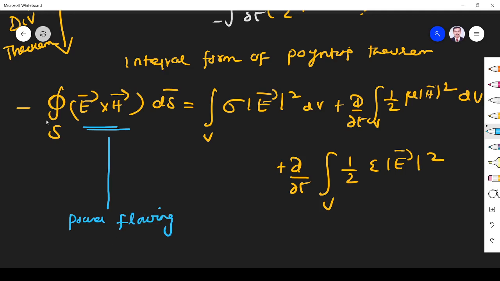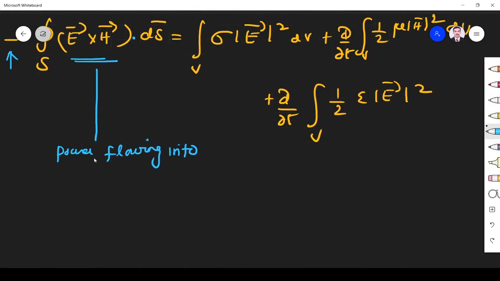Since it is minus integral E cross H dot ds, it means power flowing into the volume enclosed by the surface S; plus means going out.